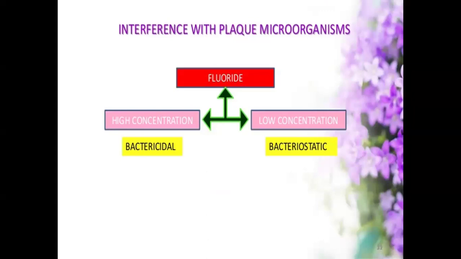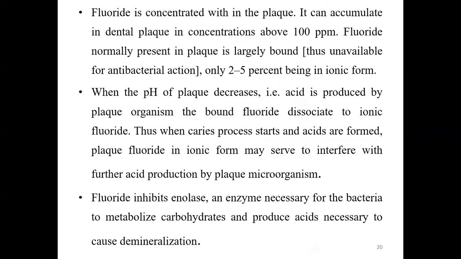At high concentration, it acts as bactericidal, and at low concentration, it is bacteriostatic. Fluoride is concentrated within the plaque. It can accumulate in dental plaque at concentrations above 100 ppm. Fluoride normally present in plaque is largely bound, only 2 to 5% being in the ionic form. When the pH of the plaque decreases, that is, when acid is produced by plaque organisms, the bound fluoride dissociates to ionic fluoride.